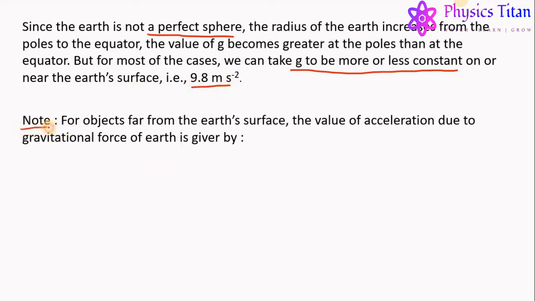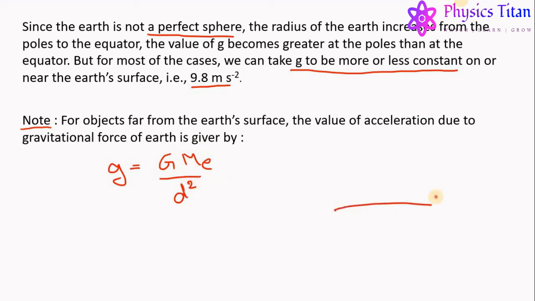Now there is a note over here. For an object far from Earth's surface, the value of acceleration due to gravity, or the gravitational force of Earth, is given by g equals G times mass of Earth upon the distance between the center of the object and the center of Earth, whole square.